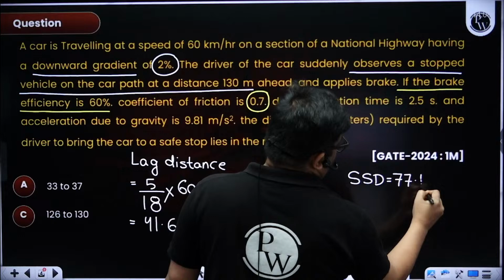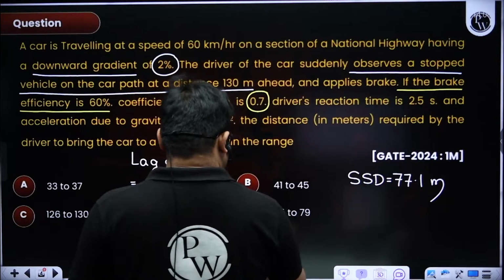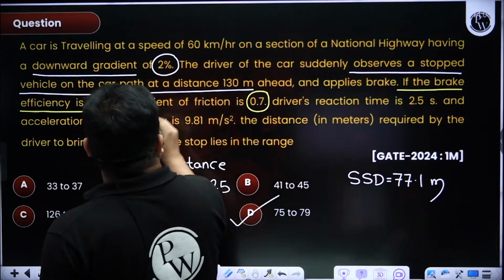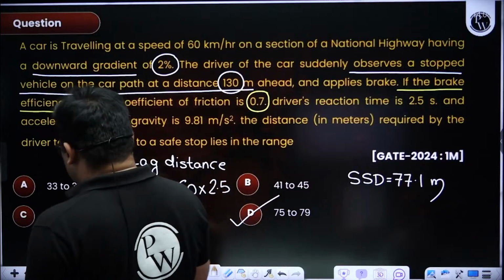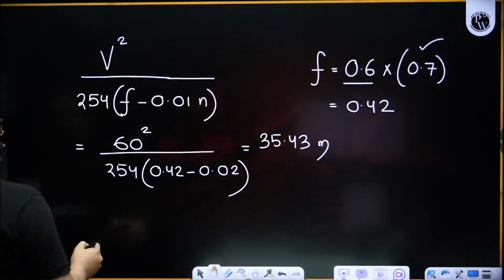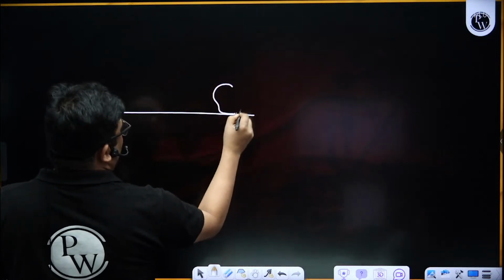77.1. Yes, so it lies in the range 75 to 79. What is this 130 given? This is nothing. This is just to confuse. See, there is some obstacle.